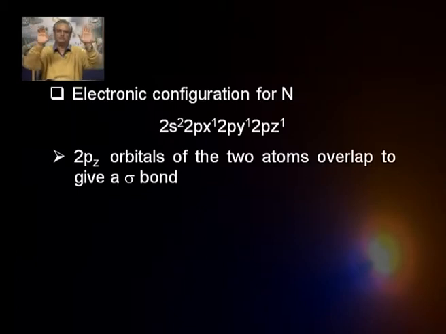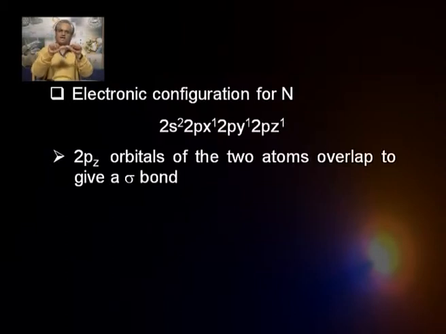When the two approach, there are 3 orbitals occupying unpaired electrons: 2px, 2py and 2pz. When the two approach, the 2pz of this and 2pz of this, which lie along the internuclear axis, come and overlap, and they give a sigma bond, that is one bond formation.